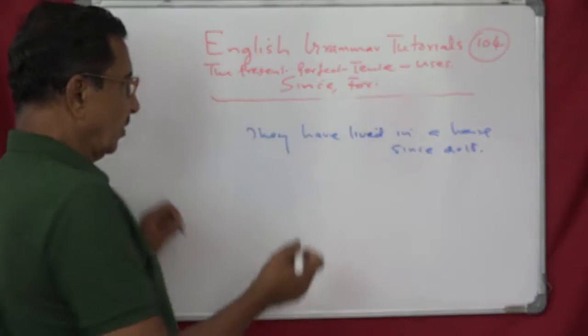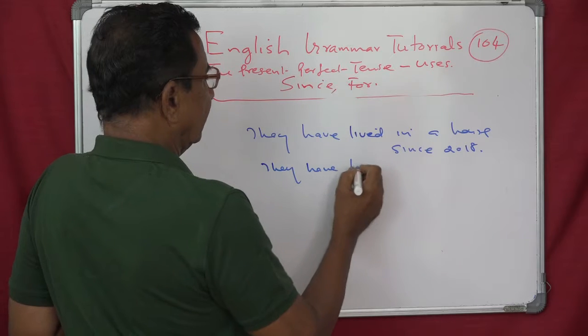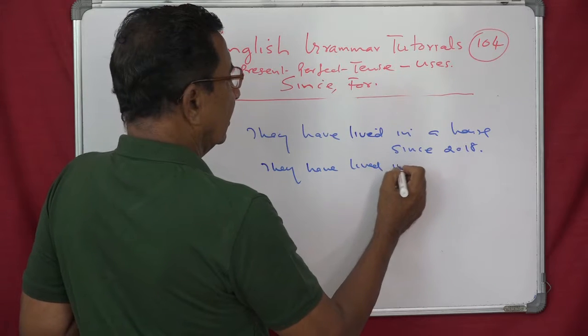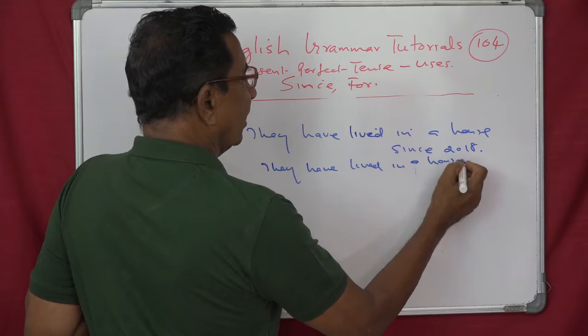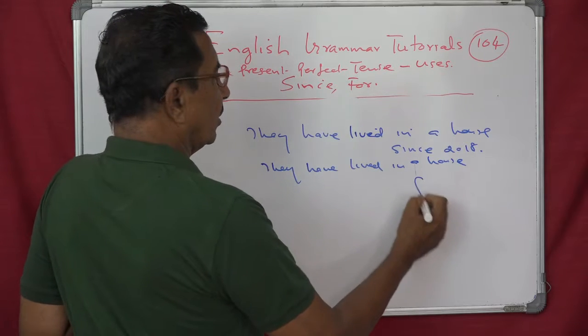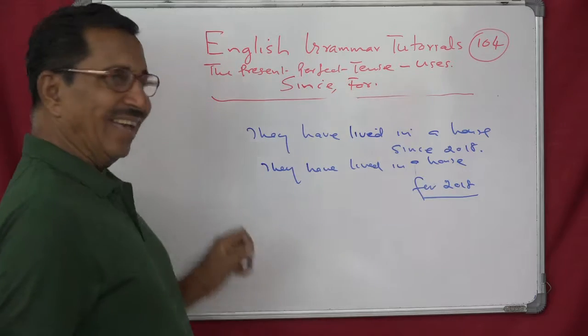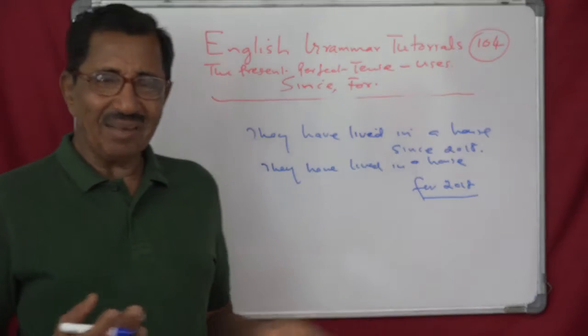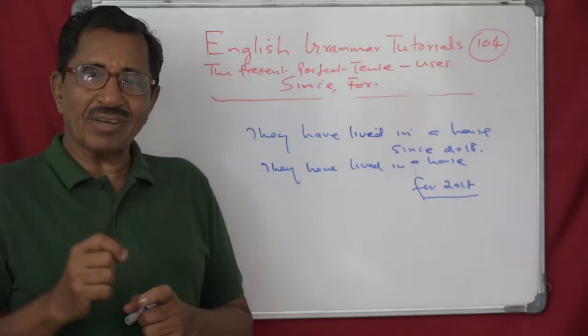So it will be like this. They have lived in a house, otherwise they will be living outside for 2018. See, it's absurd. So, a sentence where you use since, you cannot use for.